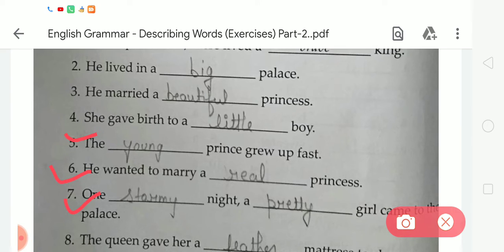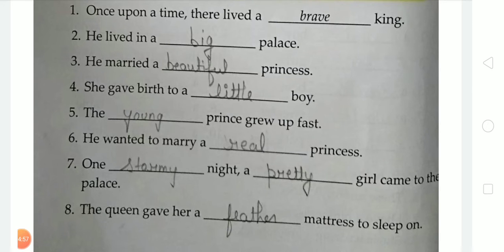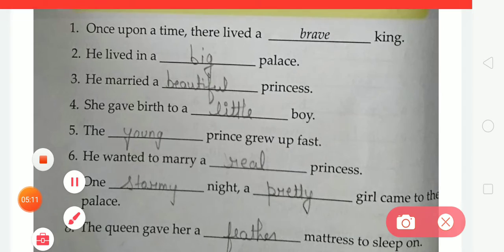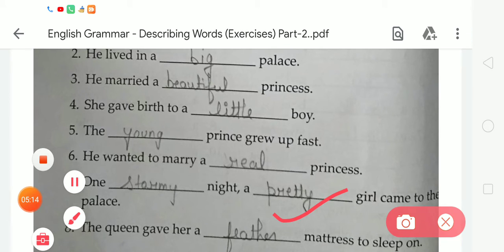Now the next, number 7: one dash night a dash girl came to the palace. Students, there are 2 blanks. In the first blank we have to write stormy. The spelling of stormy is S-T-O-R-M-Y, stormy. One stormy night a dash girl came to the palace. In the next we have to write pretty. A pretty girl came to the palace. The spelling of pretty is P-R-E-T-T-Y, pretty. So like this we complete number 7.